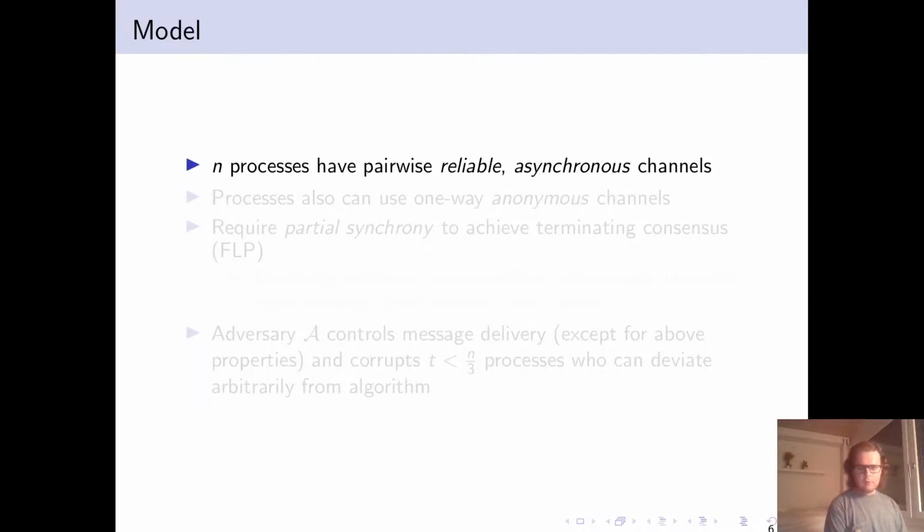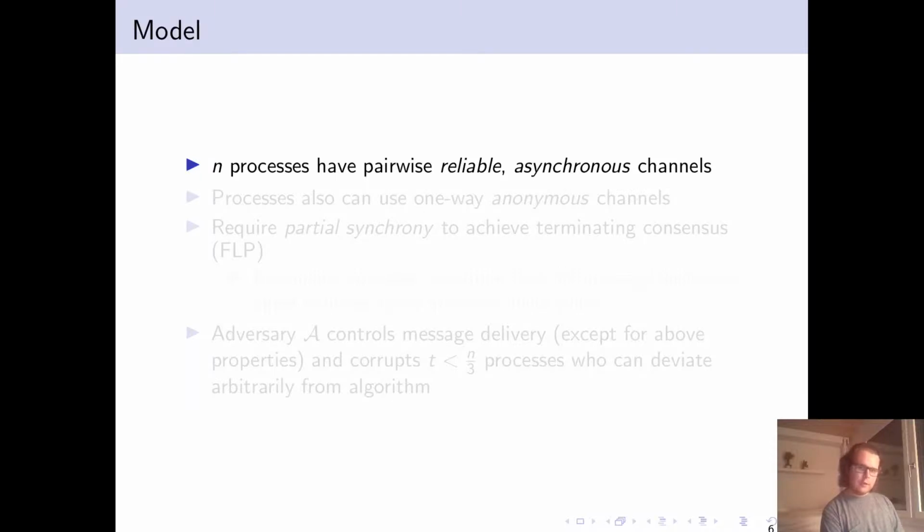So to model our problem, we consider n processes, which have pairwise, reliable, and asynchronous channels. So reliable in as much as if two processes are correct, then a message sent between them will eventually be delivered at the intended location.